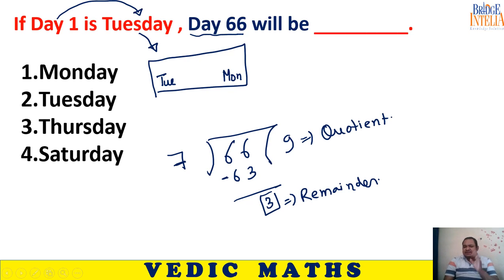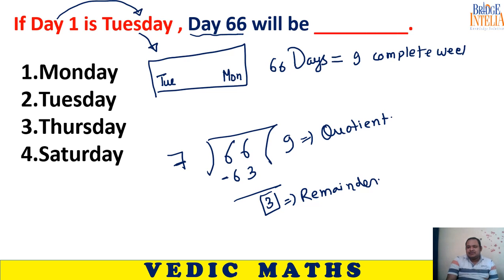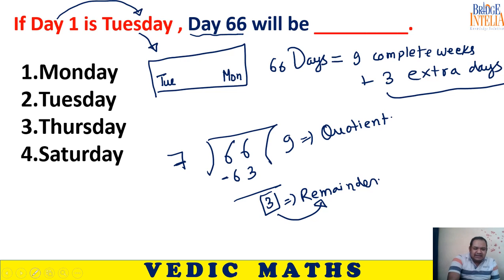Now what is the significance of this? The significance is that you can say that 66 days means 9 complete weeks plus remainder 3, therefore 3 extra days. So the answer is hidden only in the extra part, because even if you remove the complete weeks, you can easily answer using the 3 extra days.